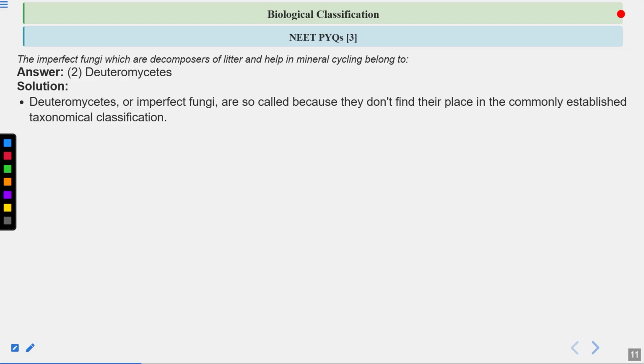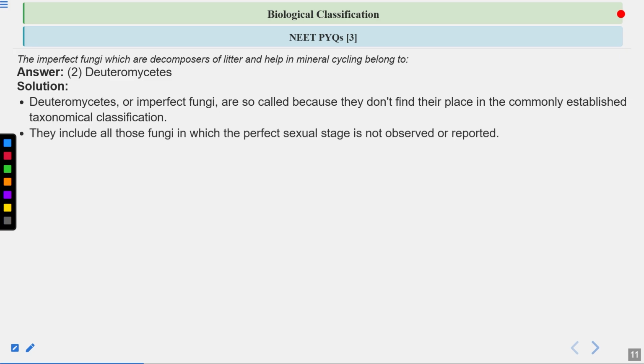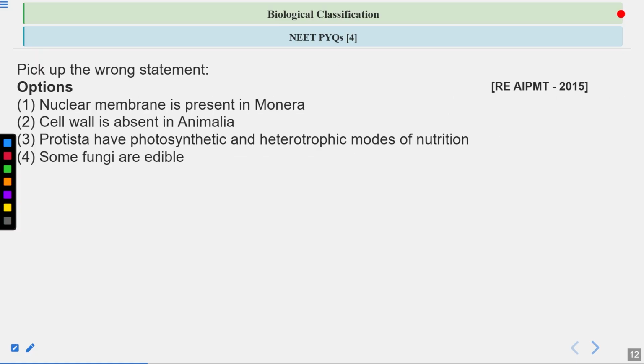Members of the Deuteromycetes are usually saprophytes, or decomposers. Here no sexual stage is observed, and they are decomposers, so they help in mineral cycling. So next question, pick up the wrong statement. You have to pick up the false statement here.